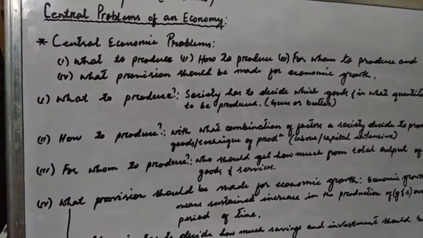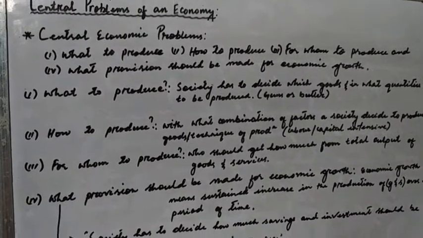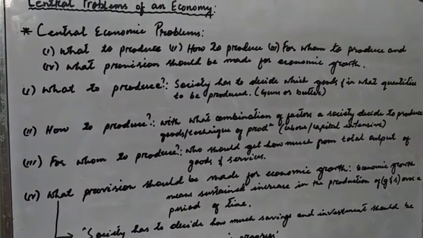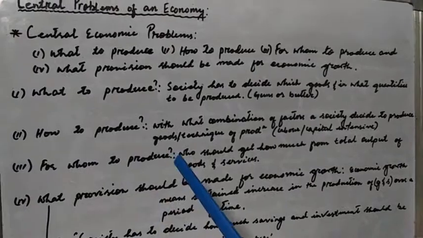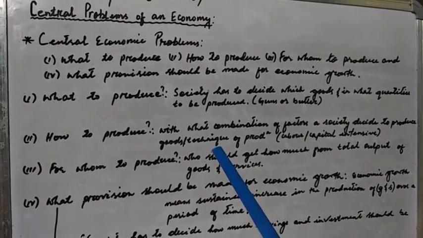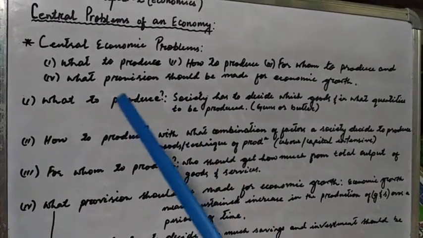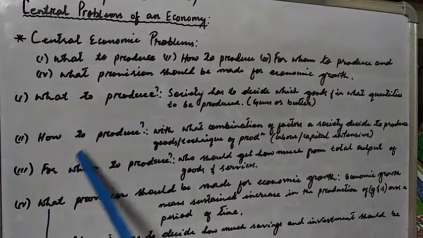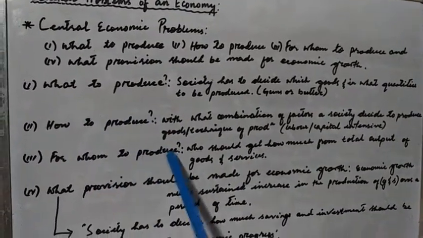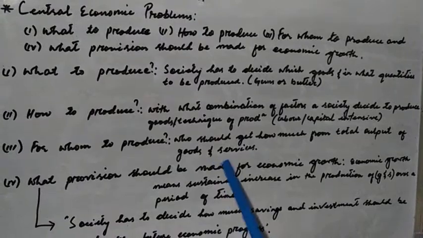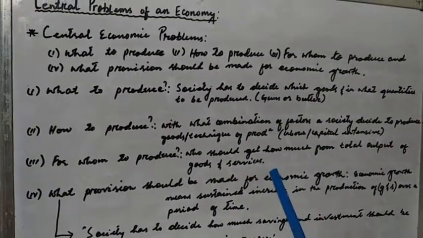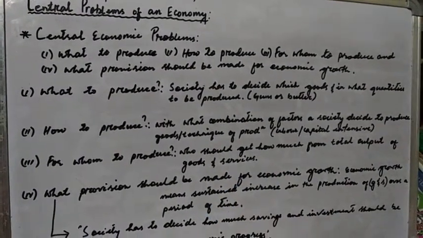So these are mainly the central economic problems that we face because of scarcity and the unlimited wants of the people. The first one is what to produce, how to produce, for whom to produce, and what provisions should be made for economic growth. So these are the four central economic problems.